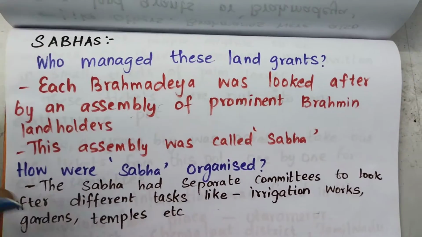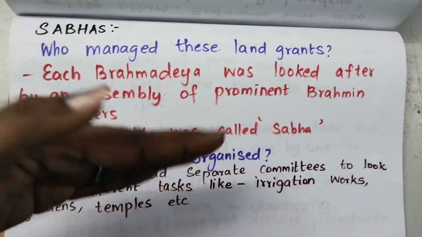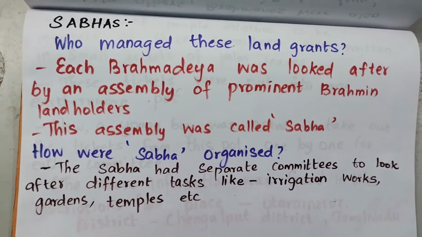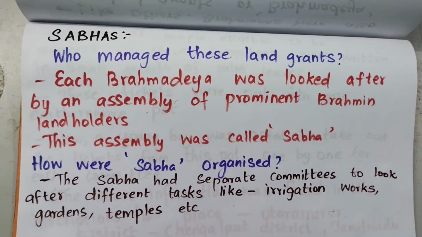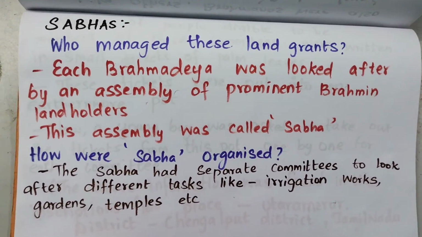So how was this Sabha organized? The Sabha had separate committees to look after different tasks like irrigation work, gardens, temples, etc.